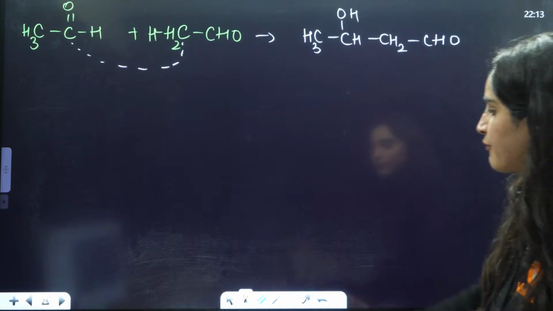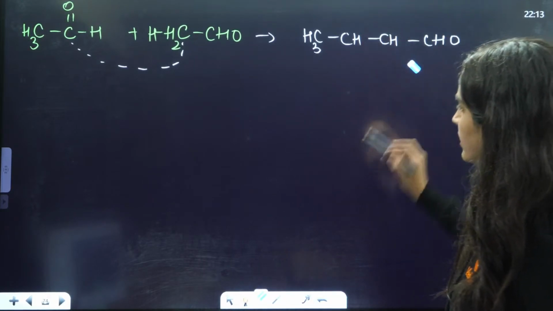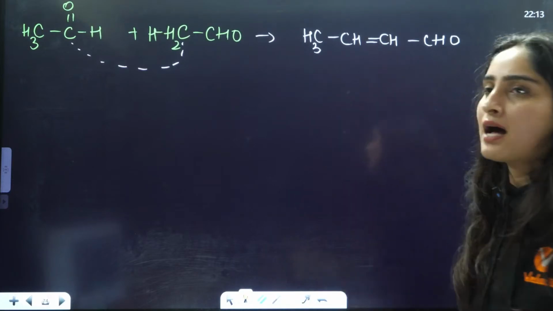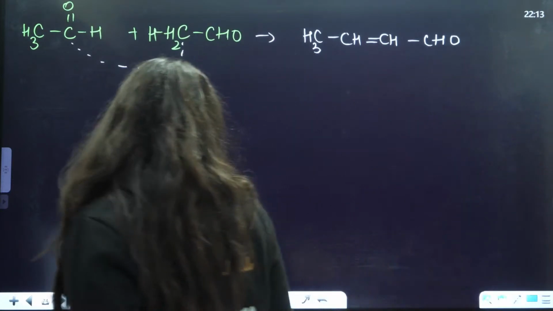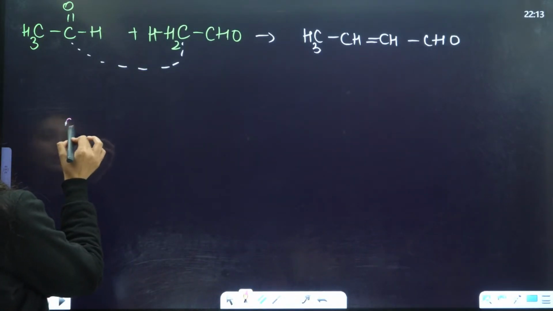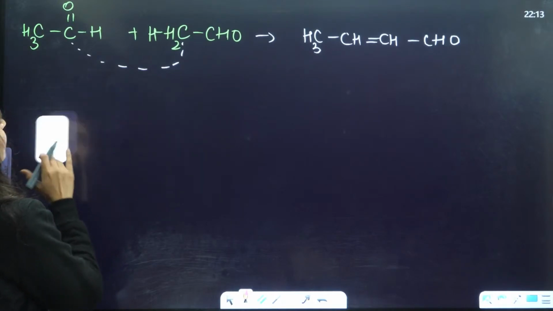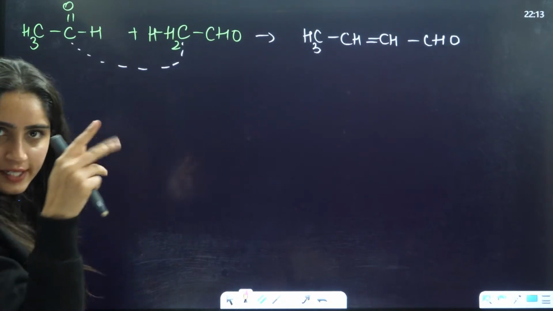Okay, this thing will be formed. After this, OH and hydrogen from here will be eliminated, and this is the answer that you are going to have. Second is if you have ethanol and ethanol. Ethanol means, so this is ethanol, na? Ethanol will form this thing.